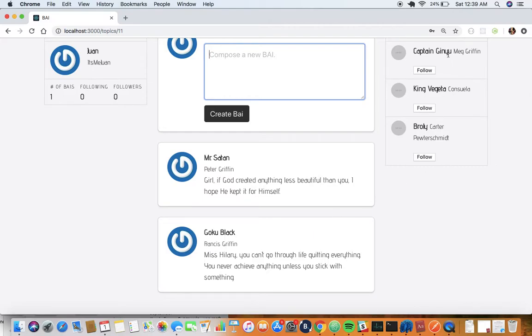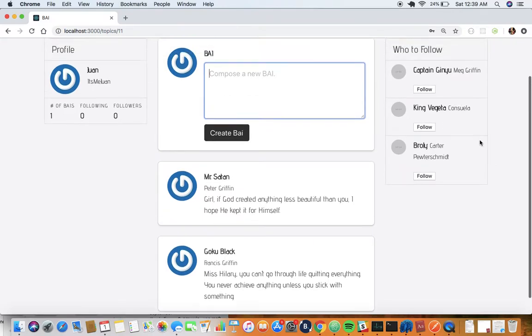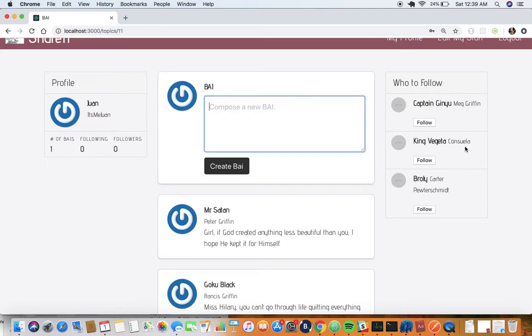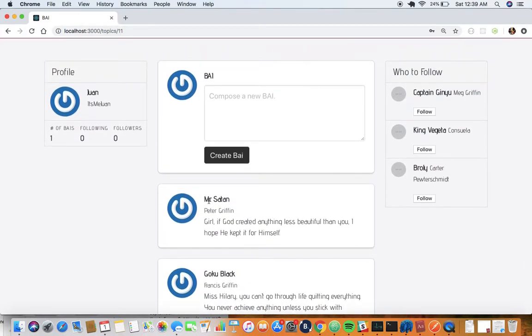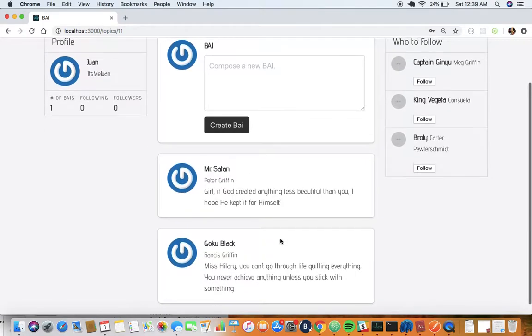All these other users are named after Dragon Ball Z characters. Again, Faker data, so don't mind it too much. These comments are also Faker data. You can see that they posted things here and I can see them.